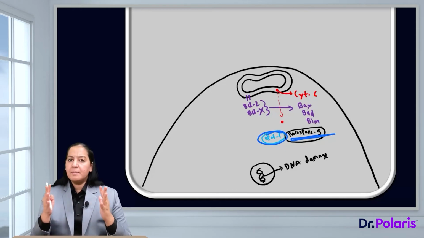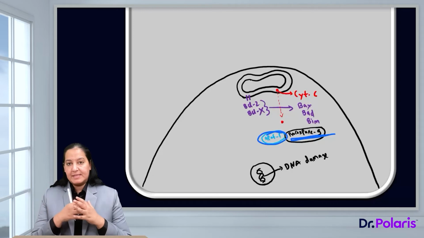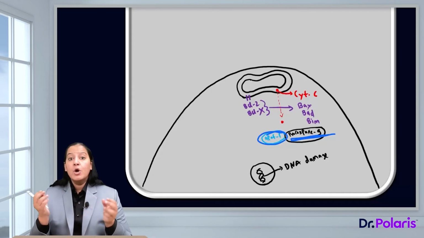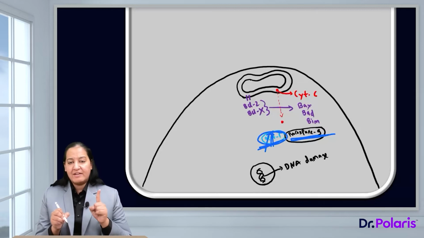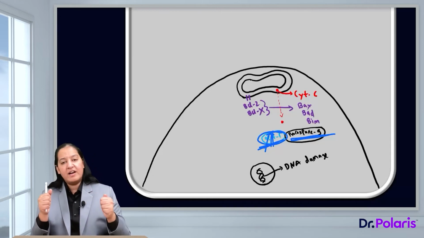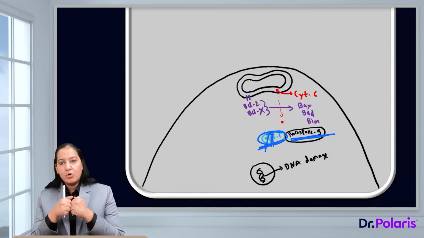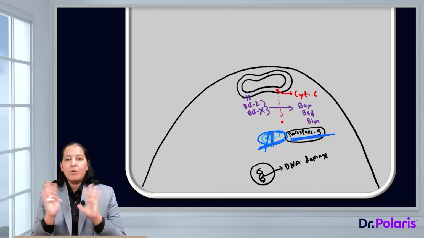So, in the cytoplasm, various caspases are present. All of them are inactive. One of the caspases is caspase 9. It is also inactive. It is in the form of procaspase 9. Who is keeping this procaspase 9 inactive? There is a protein known as APAF1. The full form of APAF1 is apoptotic activating factor 1. It is keeping the procaspase 9 inactive. It is a rule that as long as APAF1 is in close contact with procaspase 9, it cannot